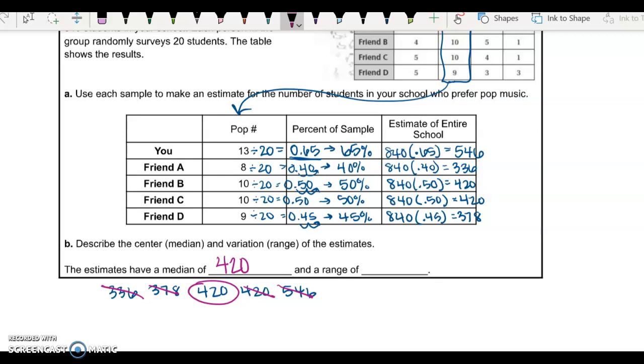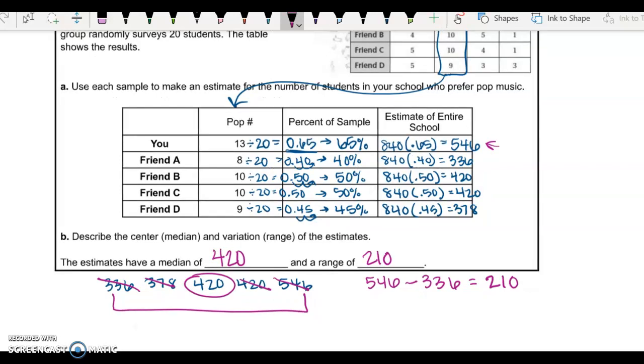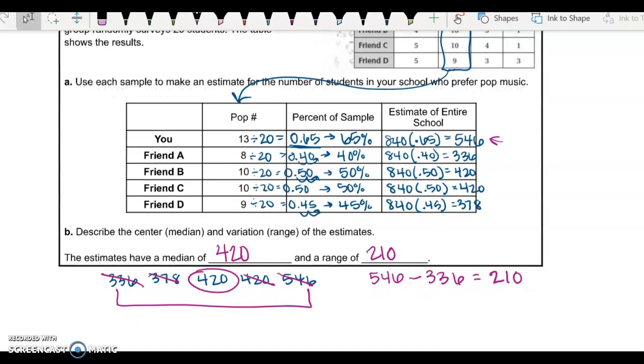So we would say the middle number would be 420, and the range would be how spread out is our data. So we're going to do our largest number, which was 546, minus our smallest number, which is 336. And we find out that our range of numbers is 210. So from our smallest number to our largest number, there are 210 numbers in between there. So our data sets spread out quite a bit.